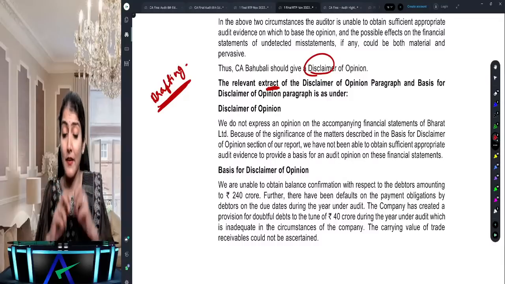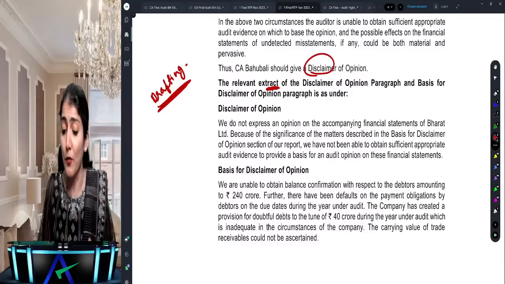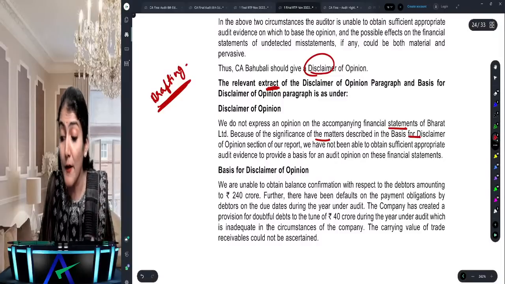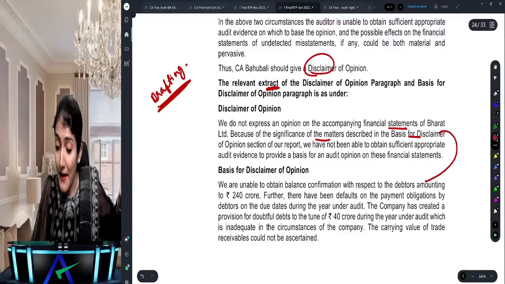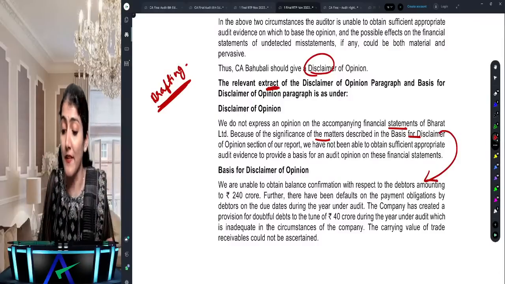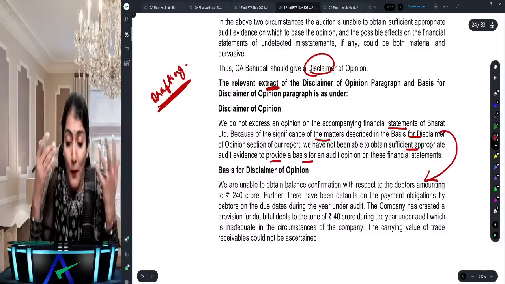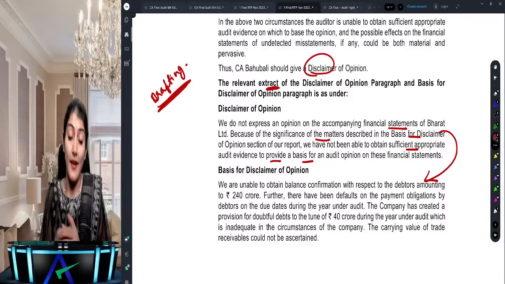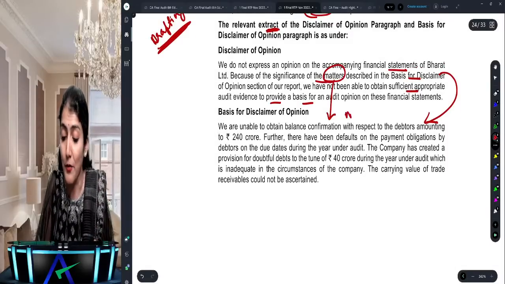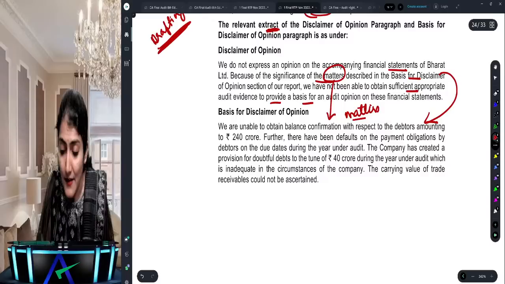Right, so like over here, disclaimer: we do not express an opinion on the financial statements. What happened? You say, because of the significance of the matters described in the basis for disclaimer of opinion section, we have not been able to obtain sufficient appropriate audit evidence to provide a basis for our audit opinion. And then you say, because of the matter. So what is the matter? That matter you will write in the basis for disclaimer of opinion.